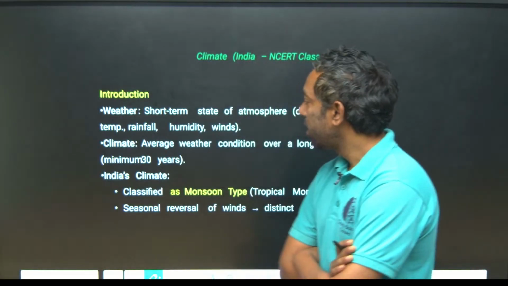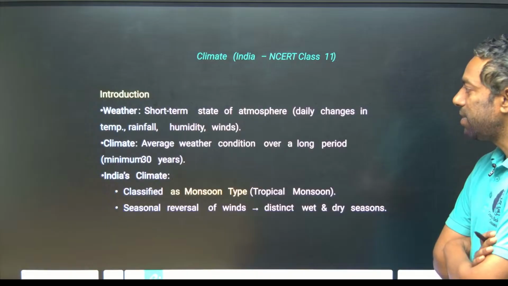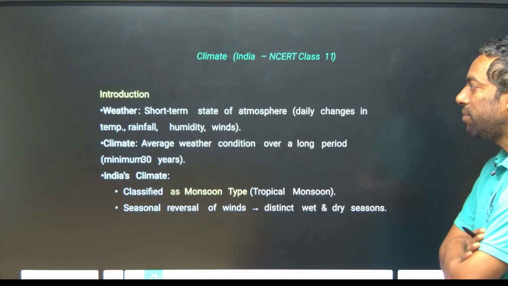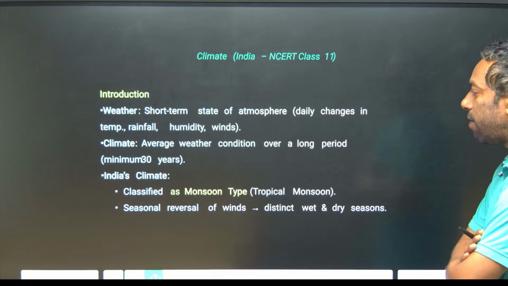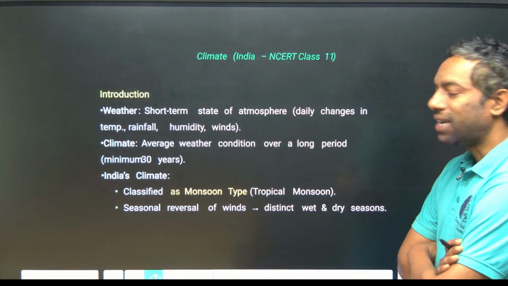Just look here, the short term state of the atmosphere: daily changes in temperature, rainfall, humidity, winds. This is short term, weather. And if we come to climate, it is the average weather condition over a long period, that is a minimum of 30 years.